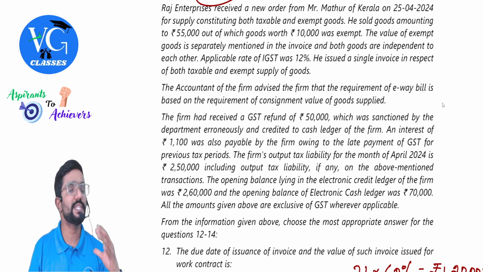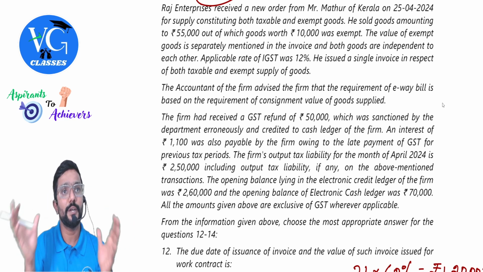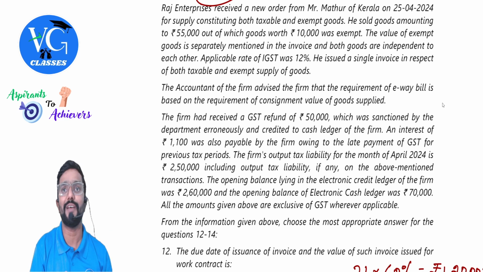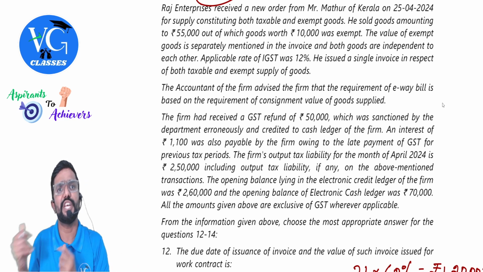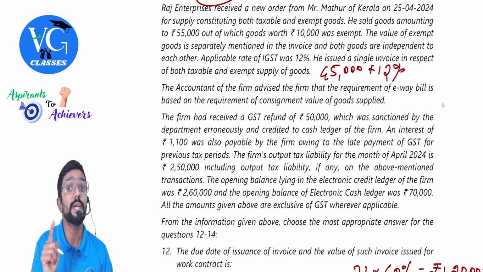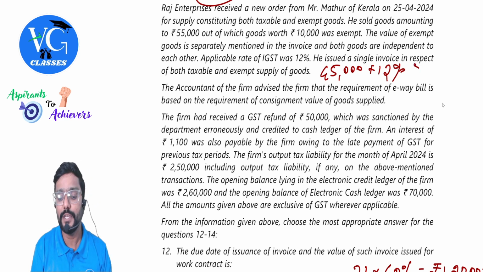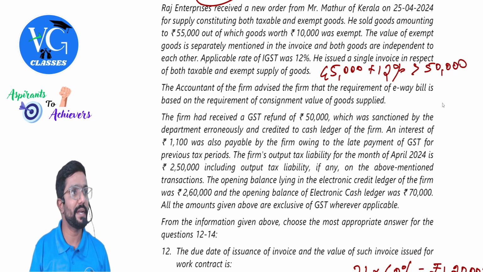Thus, if a single invoice is issued for both taxable as well as exempt supply, should the total value be considered or only the taxable supply value? Only taxable supply value. How much does it come to? 55 minus 10, how much will you get? 45. Plus 12% GST also we have to add, because we need to take consignment value. And if this is more than 50,000, we need to generate e-way bill.